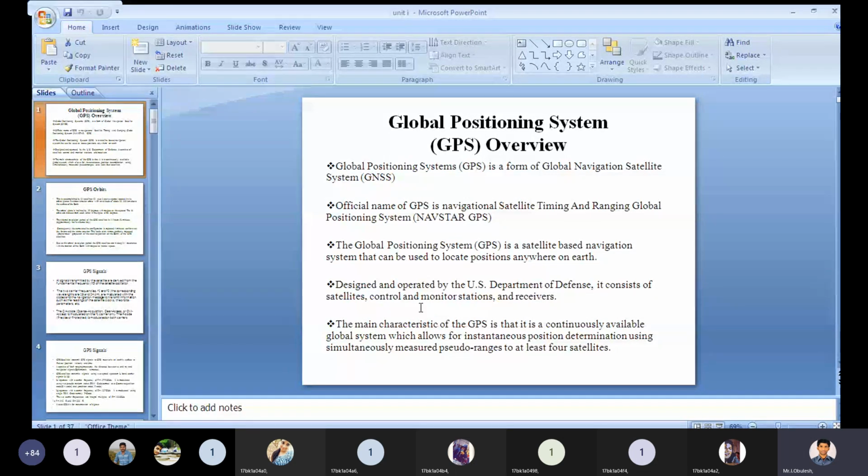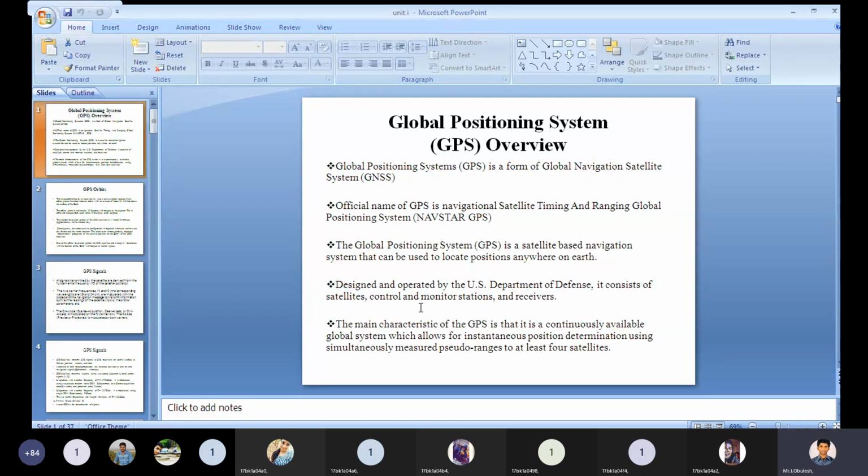The official name of Global Positioning System is Navigational Satellite Timing and Ranging Global Positioning System, now Navstar GPS. Here S means satellite, T means timing, A means and, and R means ranging.